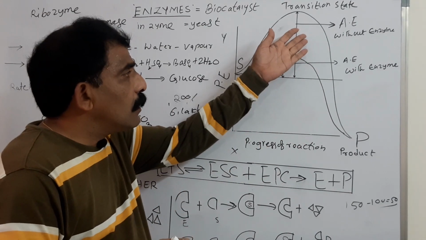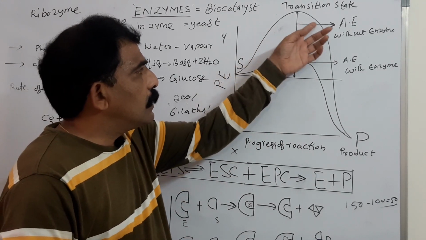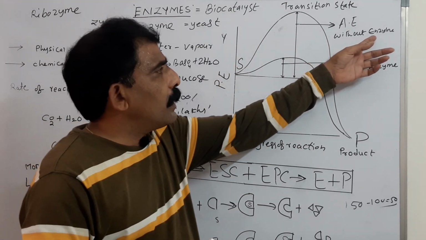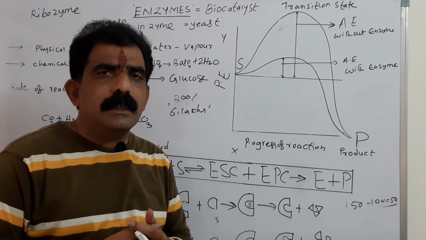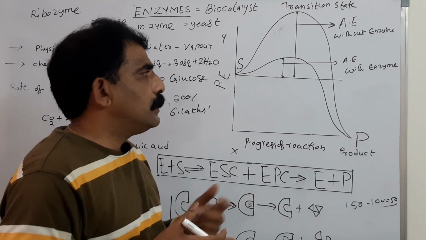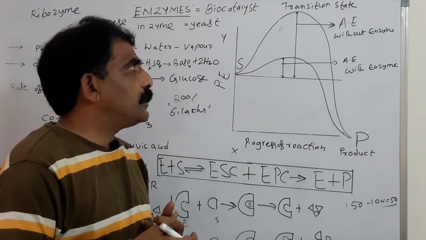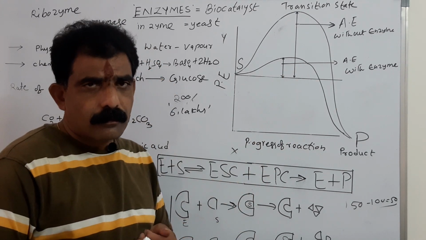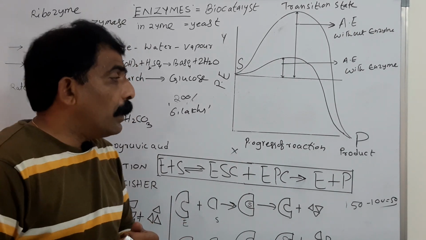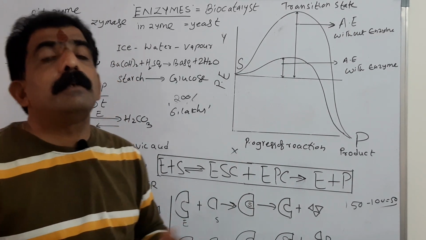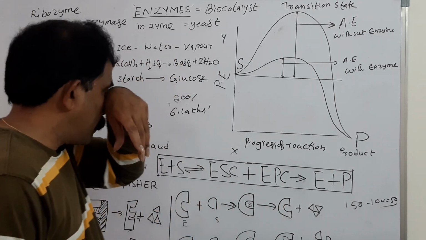You see this? So this curve you see? Without enzyme, more activation energy is needed. With enzyme, less activation energy is needed. That is the function of enzyme. It lowers the activation energy. By lowering the activation energy, it speeds up the chemical reactions.